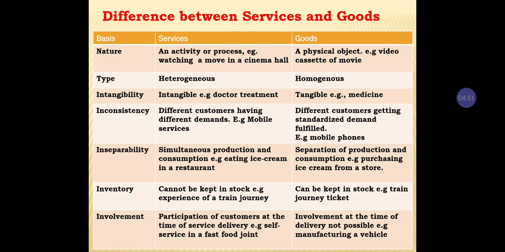Next, separation of product and consumption, like purchasing ice cream from a store. Having ice cream in a restaurant is a service. Directly going to the ice cream stores, where we can buy it, that is called goods. Then inventory cannot be stored, for example, the expiry of a railway ticket.